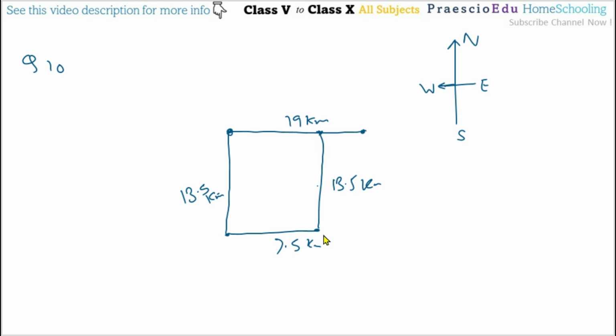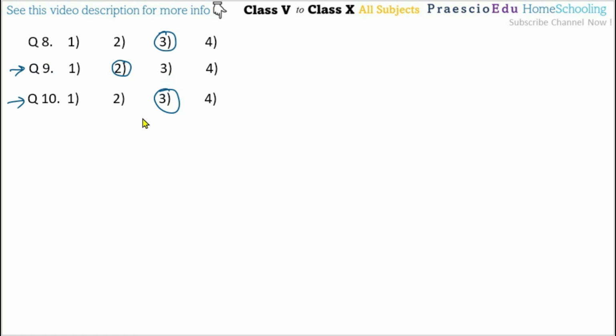As we know, this 7.5 kilometers is parallel to this direction, so this is also 7.5 kilometers. This 13.5 kilometers and this 13.5 kilometers are also parallel, because all the directions are at 90 degrees, or we can say right angle. So this 13.5 kilometers is from the second position. So from this, total is 19 minus this 7.5. If we subtract this, we will get 11.5 kilometers from the original. Okay, so 11.5 kilometers is given in option number 3. So for question number 10, option number 3 is the correct one. Thank you.